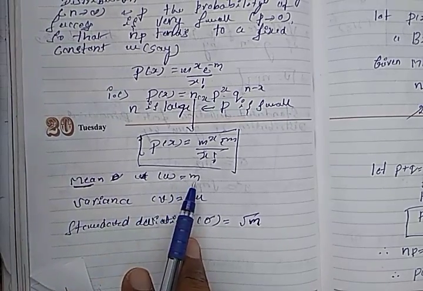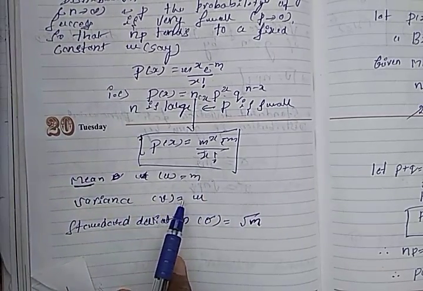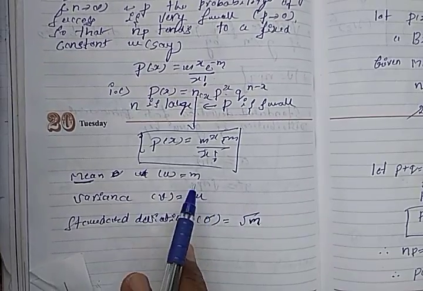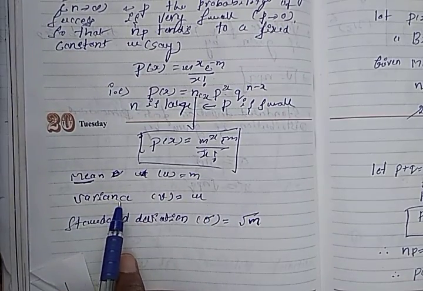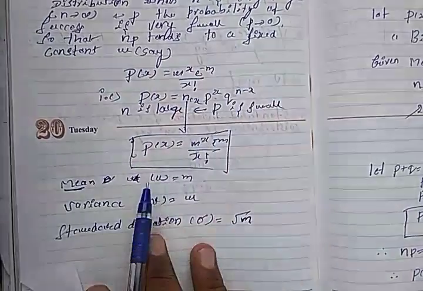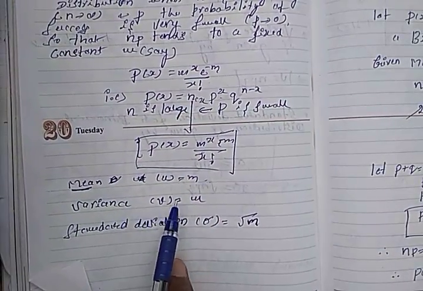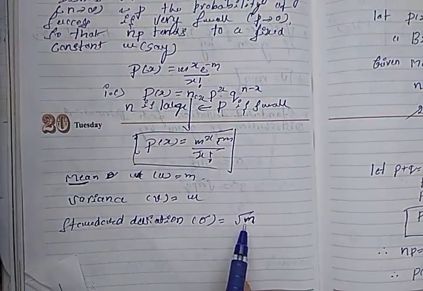What is the mean for Poisson distribution? Mean mu is equal to m. Variance V is also equal to m, since mean and variance are equal in the Poisson distribution. Mean mu equals variance V equals m, and the standard deviation is root m.